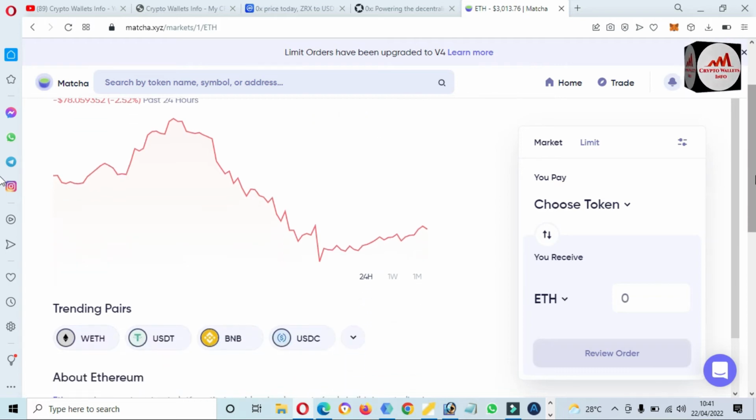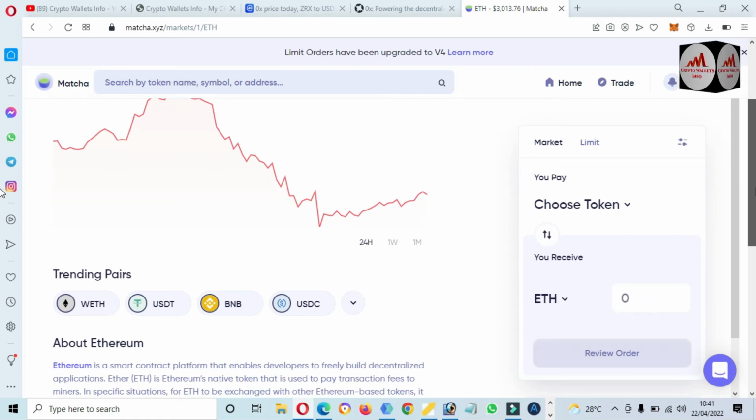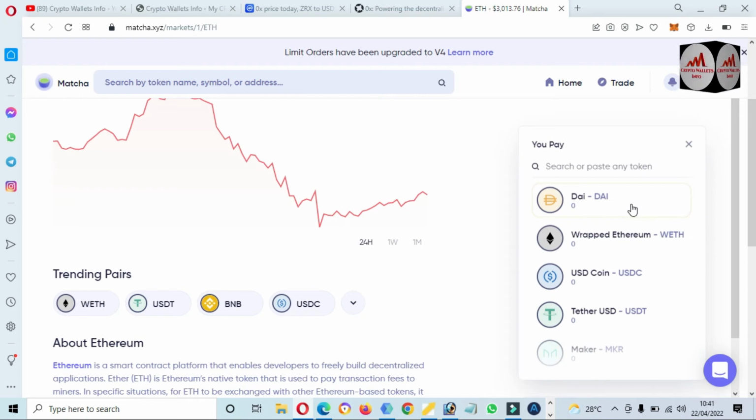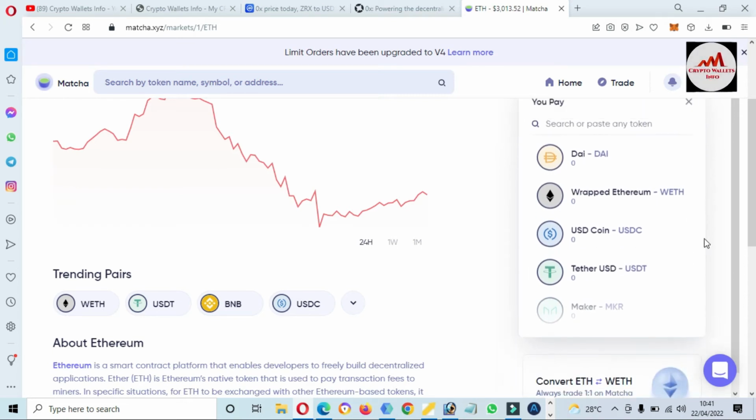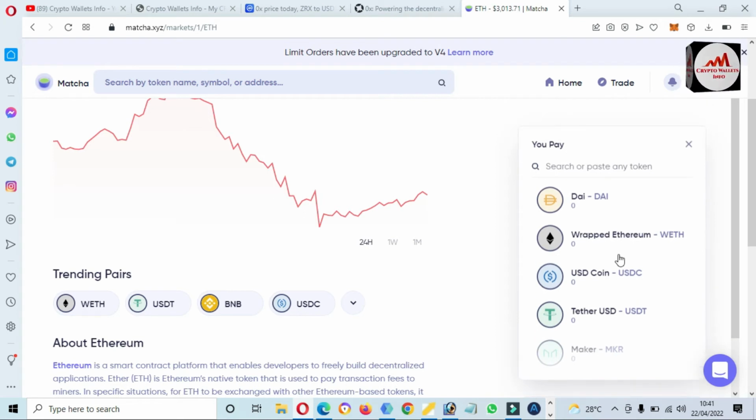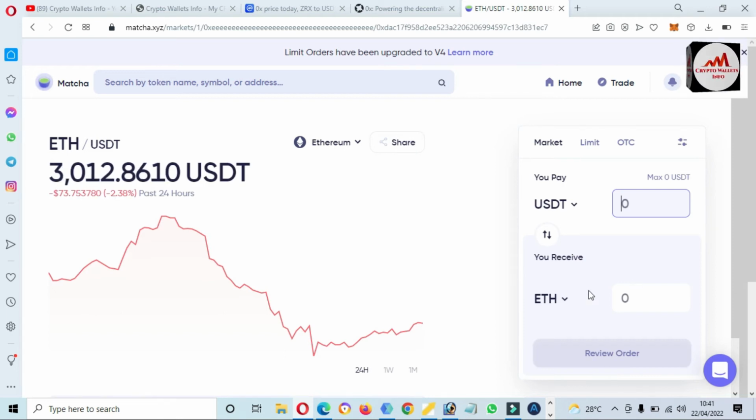Let's suppose you have 100 or 1000 USDT in your Metamask wallet and you want to buy Ethereum. Just click on token, and there are many tokens available. You can see here DAI, wrapped Ethereum, USDC, USDT. Let's suppose I have USDT in my wallet and we need to buy or swap Ethereum.